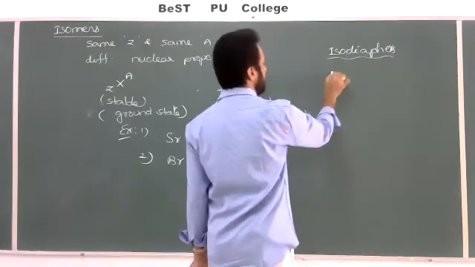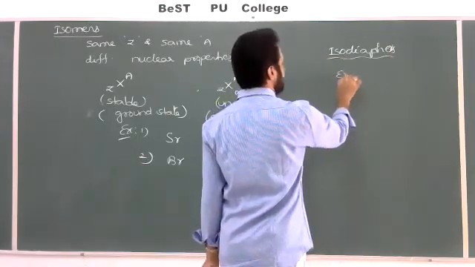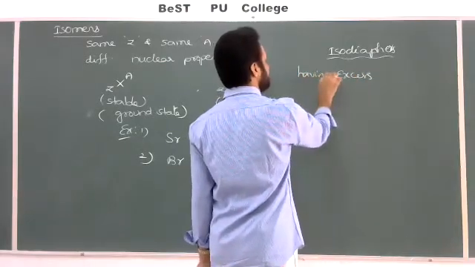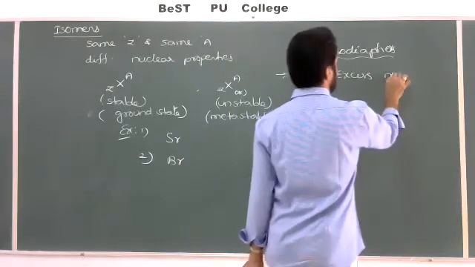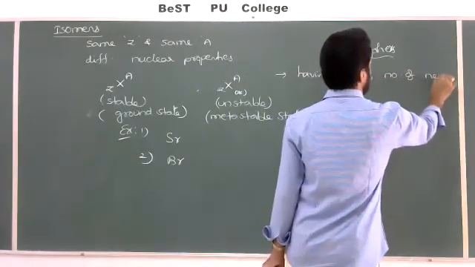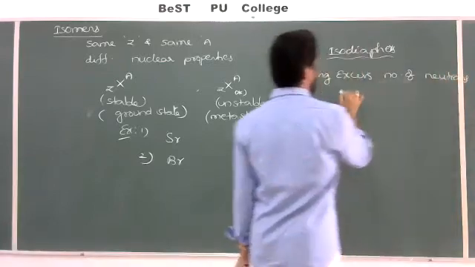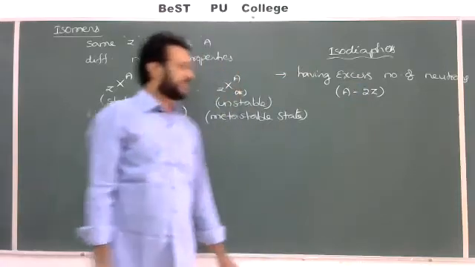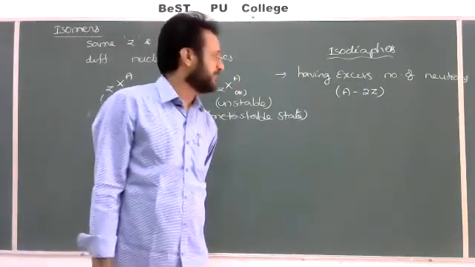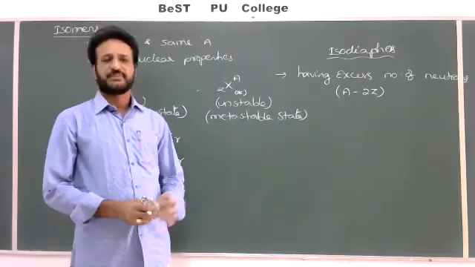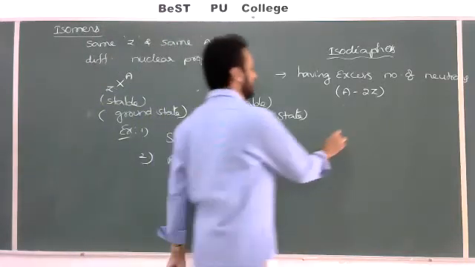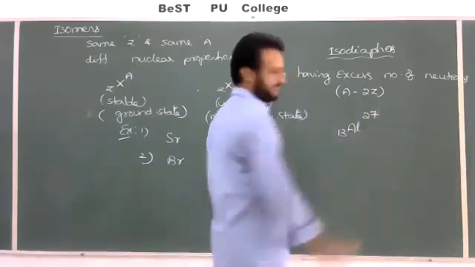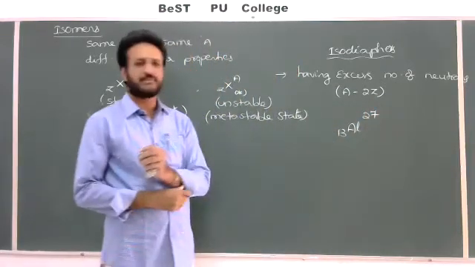Means the elements which are having an excess number of neutrons. The atoms having an excess number of neutrons, that is A minus 2Z. So comparing to atomic number, for example, if we take aluminum with atomic number 13 and mass number 27.